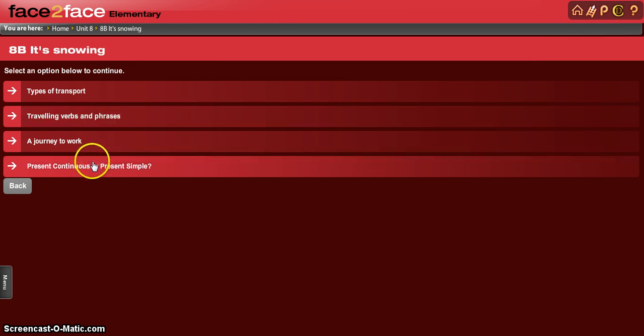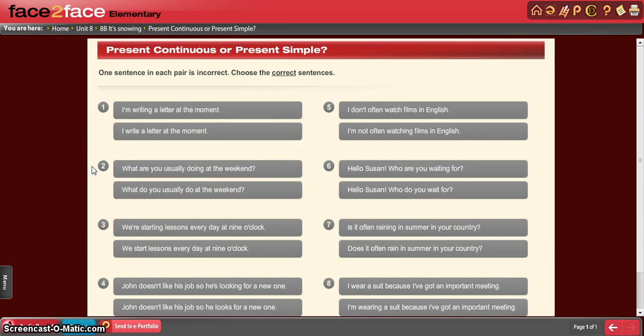The last part of this lesson is present continuous or present simple. We need to select which one to use. It says, one sentence in each pair is correct. Choose the correct sentence. Remember, present simple is for routines or habits. Present continuous for ongoing situations or for temporary situations. I'm writing a letter at the moment. I write a letter at the moment.